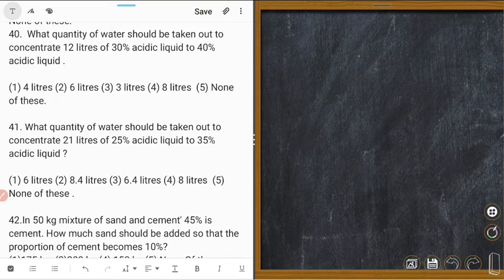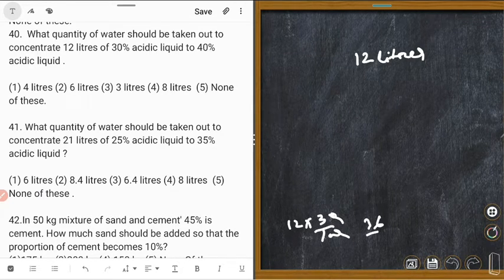So total volume is 12 liters. Of that 30% is acid, it's 12 into 30%. 12 into 30 is equal to 36 upon 10. That is 3.6 liter.